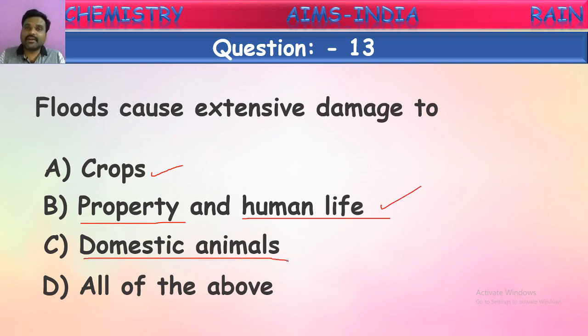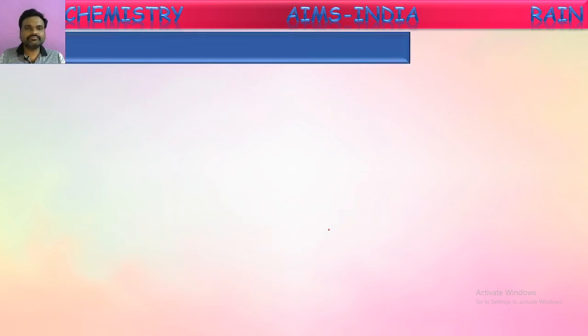Sometimes animals also get hurt by these floods. They will be flown along with the water and they may die also. So in this way, domestic animals also will be affected by these floods. So what will be the correct answer now? Yes, it is all of these. These are all affected by floods. Okay, children. Next question.